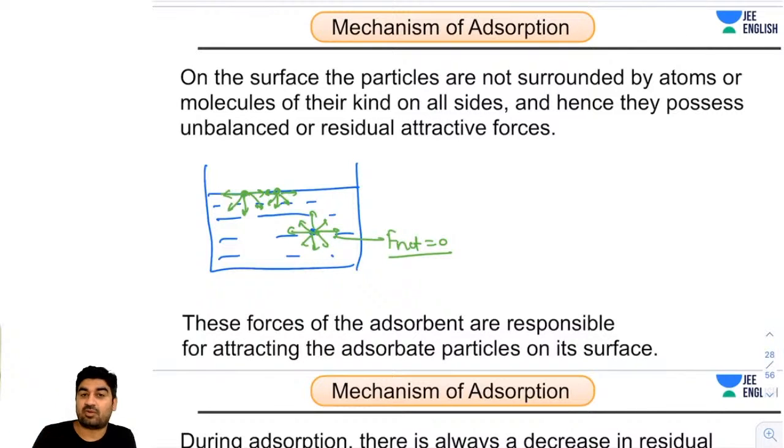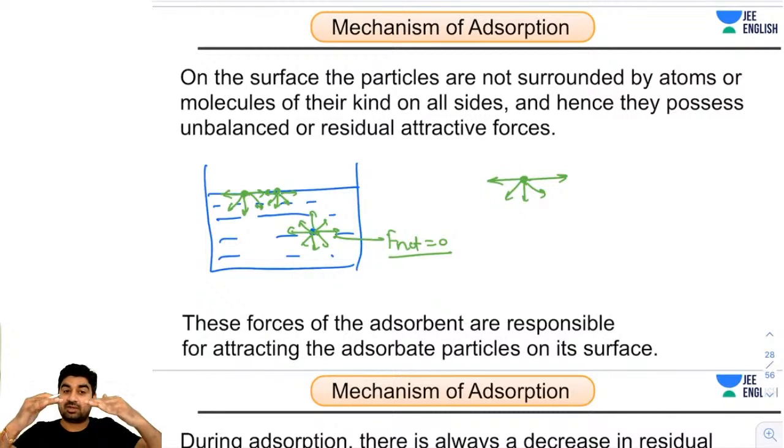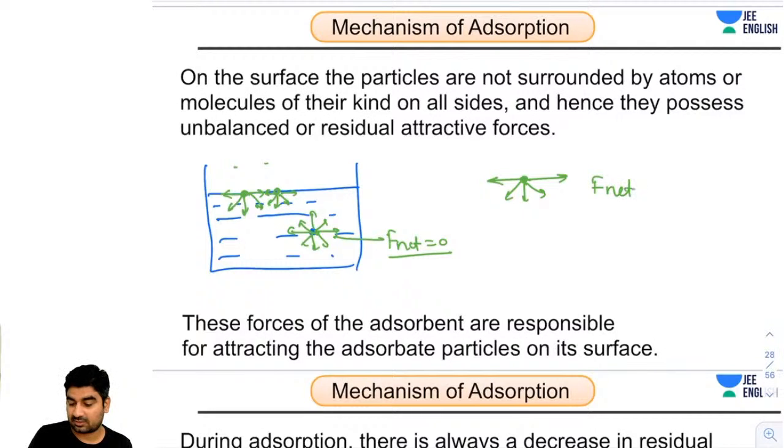So, guys, now I'm talking about it. If I talk about the particles which are present on the surface, they will experience the net downward force because there are no other particles at the top surface.